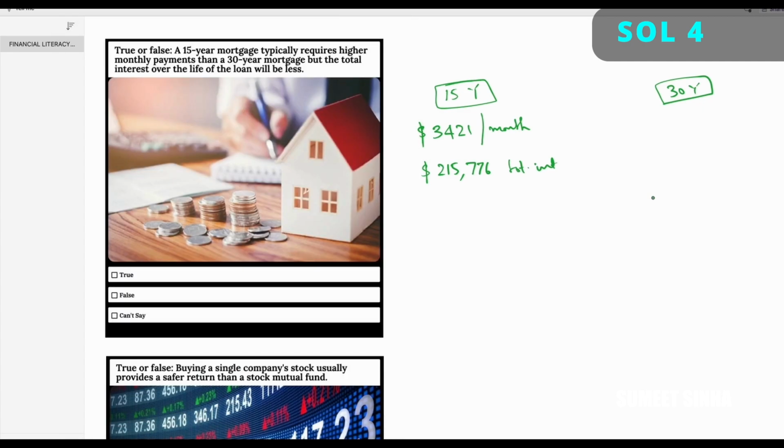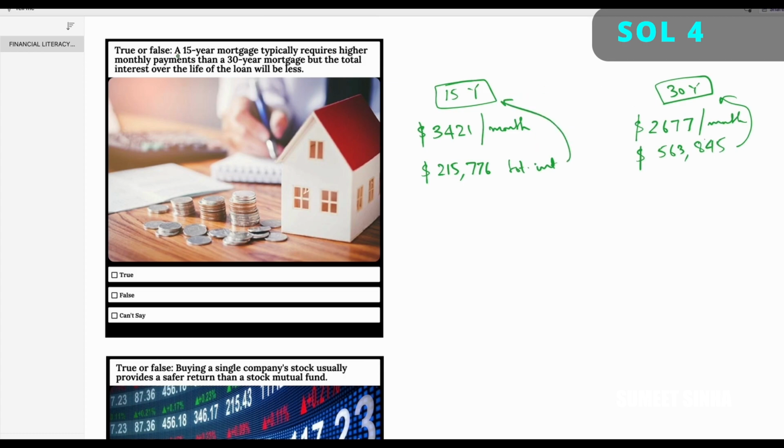$563,845. So here, if I'm comparing, my monthly payment is $2,677 per month. And the total interest is $563,845 over a period of 30 years. So my total interest is this.